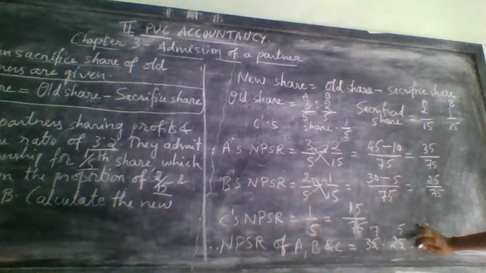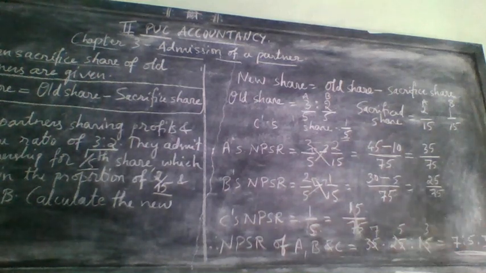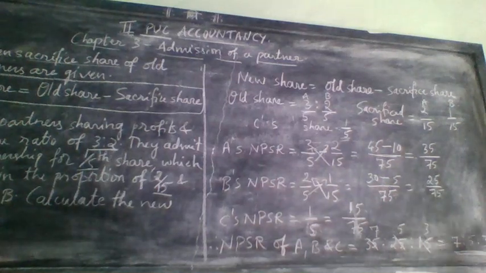If it is possible only for two numbers, you can't do the simplification form. It should be applicable to all the numbers here, all the three partners also, then only you can simplify and write. So this is one method.